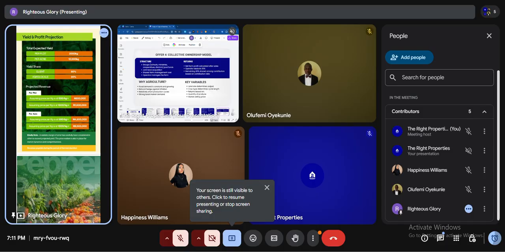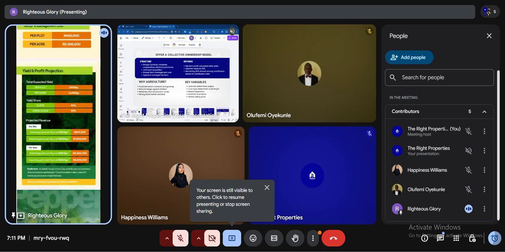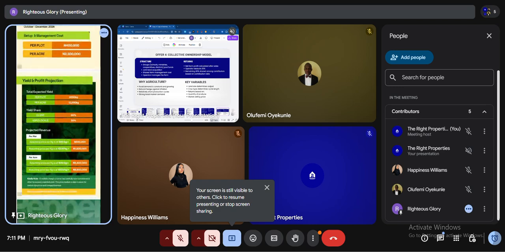So like I said, the land is forever yours, with appreciating value. So if you invest per plot 400,000 naira, which is farm management setup, you'll be getting 800,000 naira. That means you'll be getting an ROI of 100% after the harvest cycle, which is 4 to 6 months.